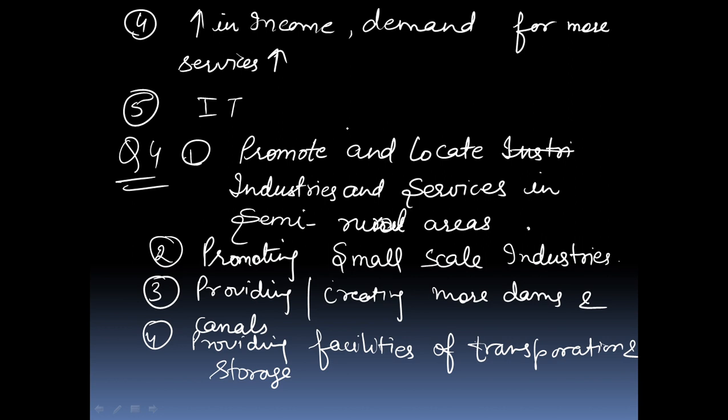And third way is that if we build more dams and canals, then small farmers can take water from those dams and canals, and a lot of employment can be generated in the agricultural sector.